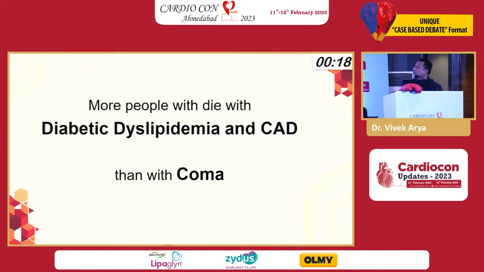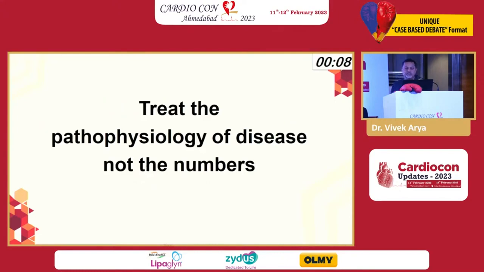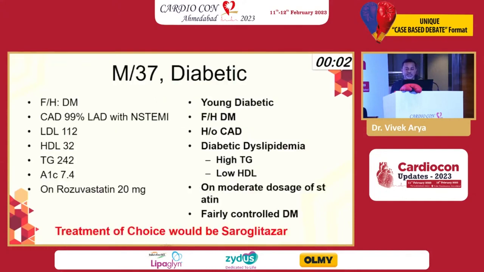So just to conclude a few things, it was being thought that diabetes is going to kill by diabetic coma, but diabetes kills patients by dyslipidemia, which leads to coronary artery disease. So what we need to do is treat the pathophysiology of the disease, not the number of your LDL or anything. With this, look back to the patient, and probably if you look back to the patient, you will find that in this particular patient who has typical diabetic dyslipidemia, your treatment of choice should be saroglitazar.